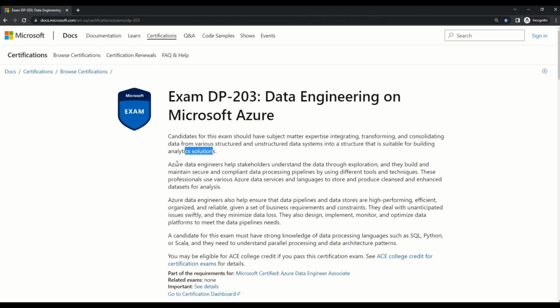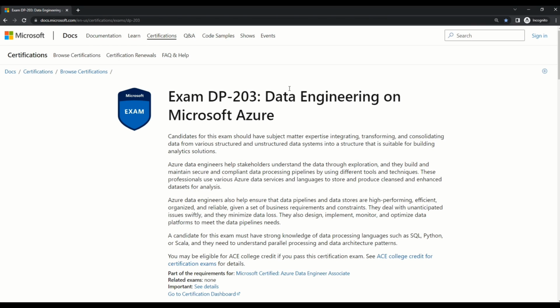Further, Microsoft says that Azure data engineers help stakeholders understand the data through exploration, and they build and maintain secure, compliant data processing pipelines by using different tools and techniques. The documentation further tells you that Azure data engineers also help ensure the data pipelines and data stores are high performing, efficient, organized, and reliable given a set of business requirements and constraints. And as always, you can read about exam details on this page. The link is given in the description box.